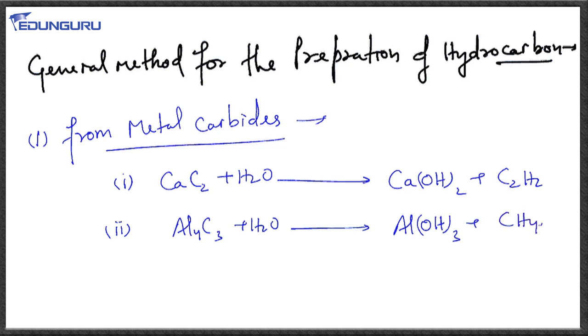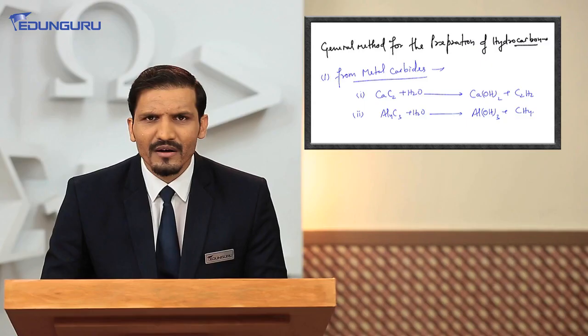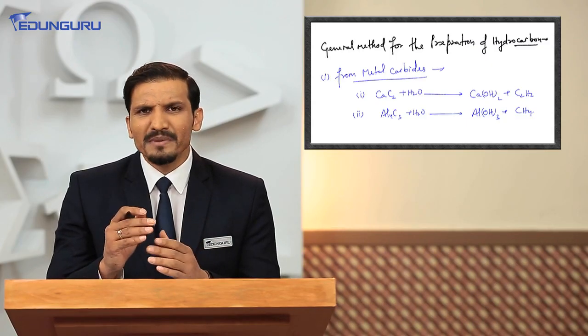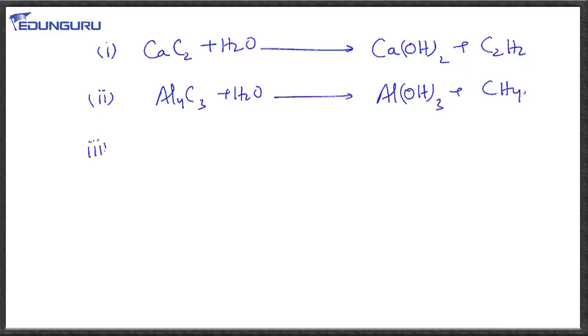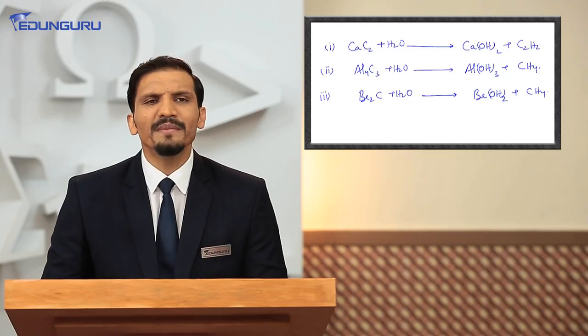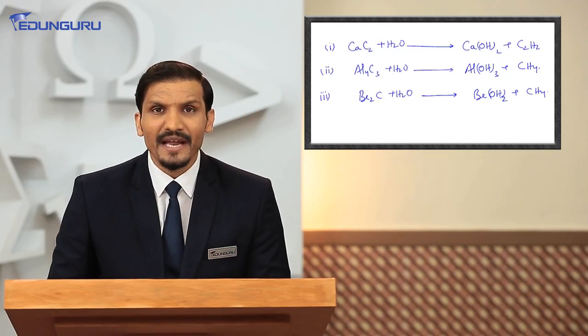So Al4C3 we will call methanide. Methanide means that it produces methane. Just like that, we have beryllium carbide, that is Be2C, and when we make it react with water, it again produces beryllium hydroxide, Be(OH)2, along with methane. So this is also a methanide.